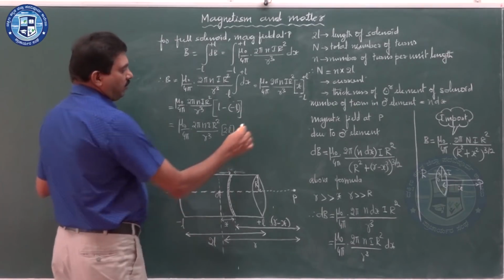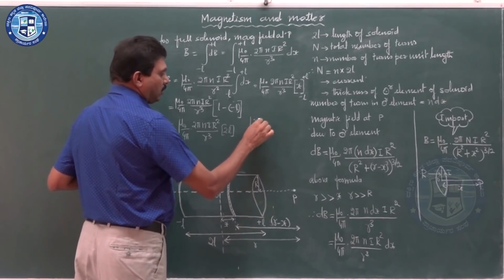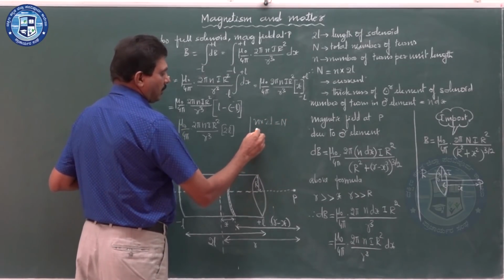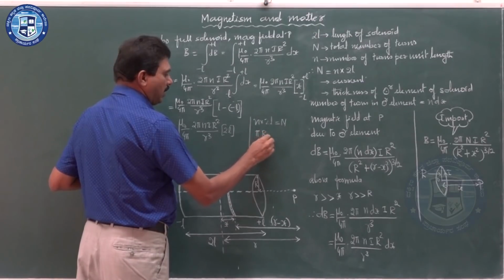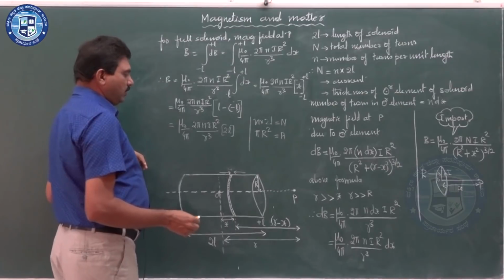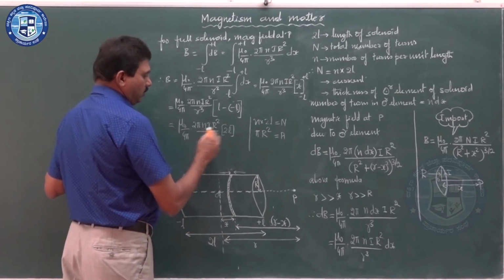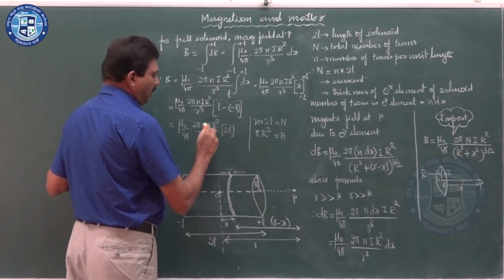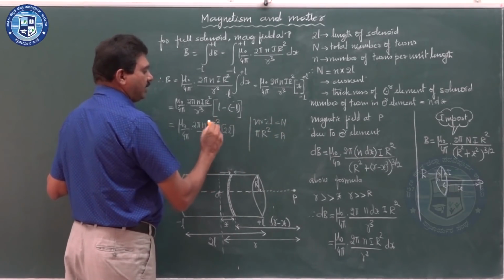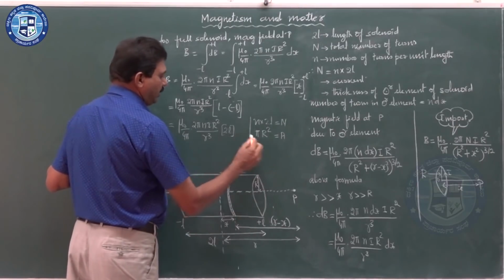Here we can substitute: n into 2L is taken as capital N, and pi r square is taken as area A. So pi r square is area, n into 2L is capital N, and I remains.